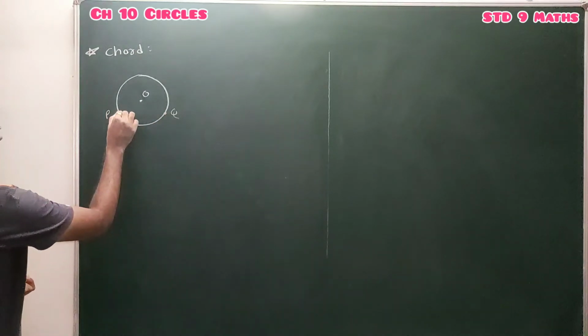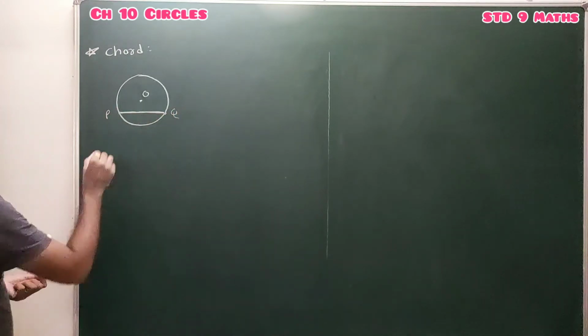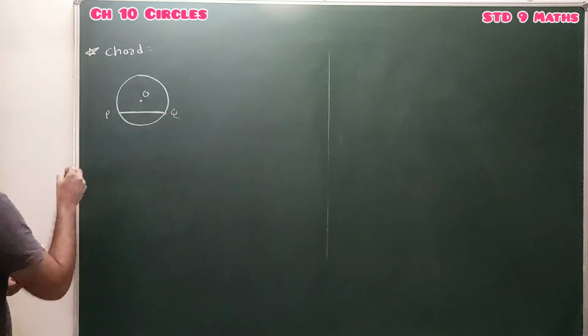If we consider one line segment joining these 2 points on the circle, then this line segment PQ is known as a chord of the circle.